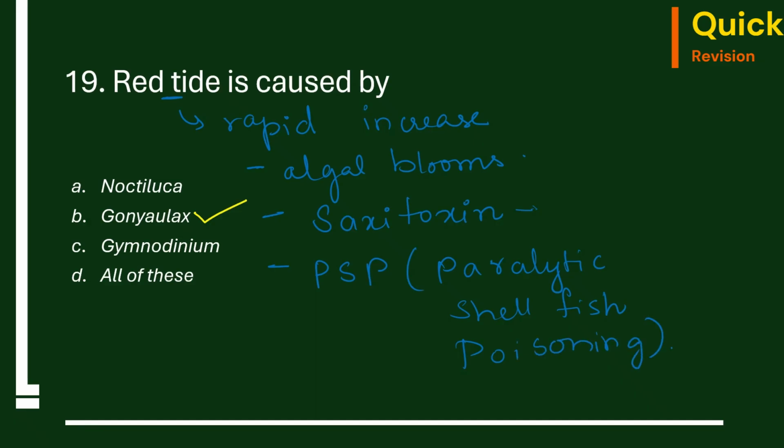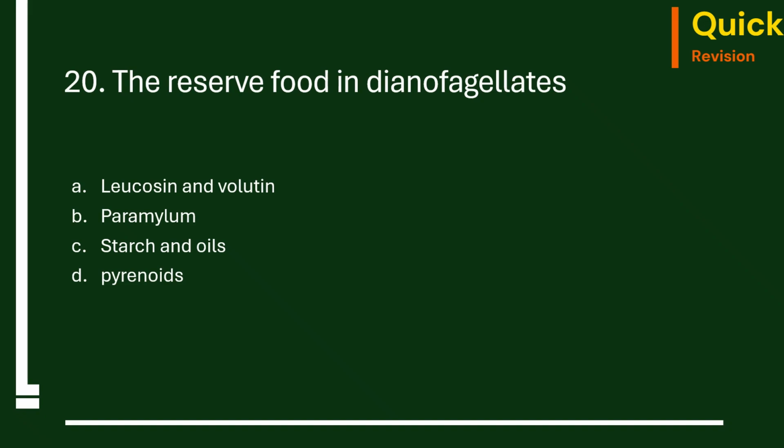So it's because of this Gonyaulax. If you see, the ocean changes into red color. That is why we call them red tides. 20th question. The reserve food in dinoflagellates is leucosin and volutin, paramylum, starch and oils, pyrenoids. This is very easy. The correct option is C, starch and oils.